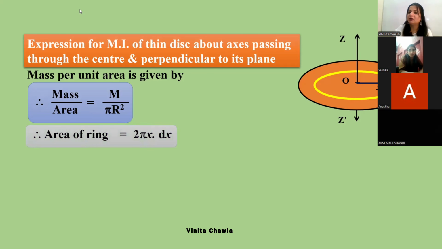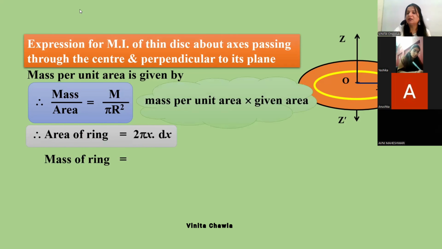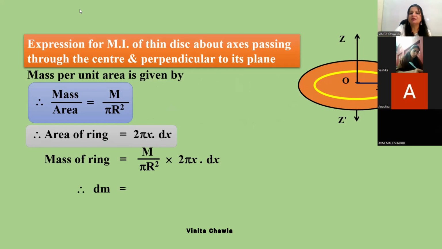Now we have got the area of the ring, so we'll find mass of the ring. And how will we find mass of the ring? Mass of the ring is mass per unit area of the disk multiplied by given area. Mass per unit area is m upon pi r square, because we are assuming uniform mass distribution. If we multiply area of the ring with mass per unit area, we'll get mass of the ring. On solving this, you can cancel pi here, and you'll get 2m by r square x dx. So this is the small mass of the ring.